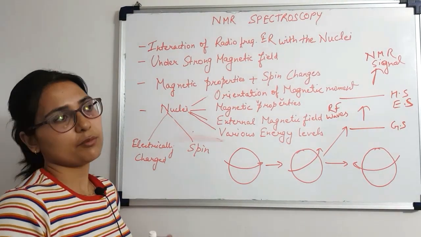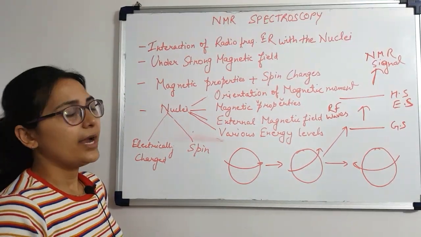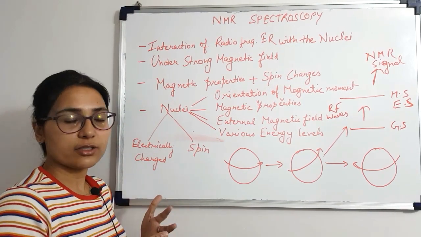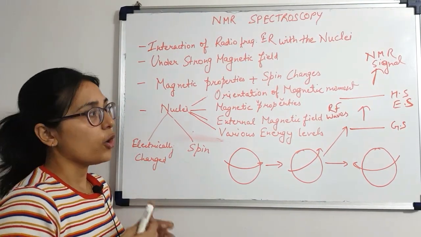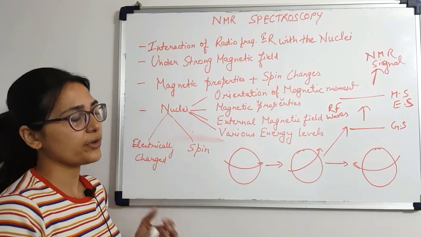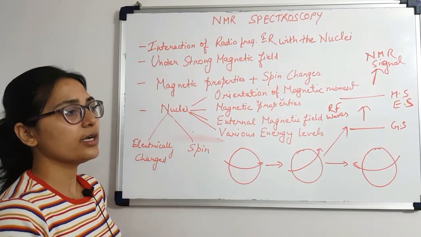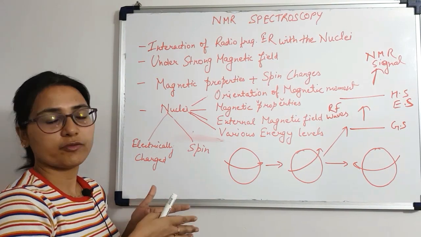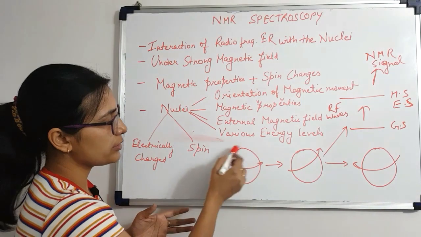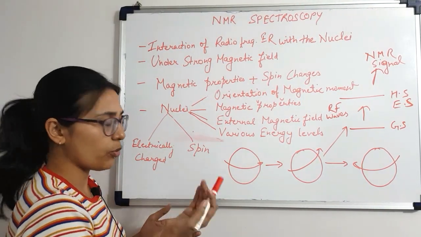For example, it can be 1H or 13C, and this resonant frequency, the energy of the radiation that it is going to absorb, or the intensity of the NMR signal, all depends on the strength of the external magnetic field under which the particular nucleus of the atom is placed. Now let's consider a nucleus. For example, this is a nucleus and it's spinning on its own axis.